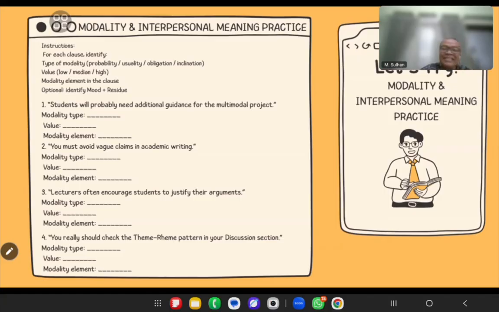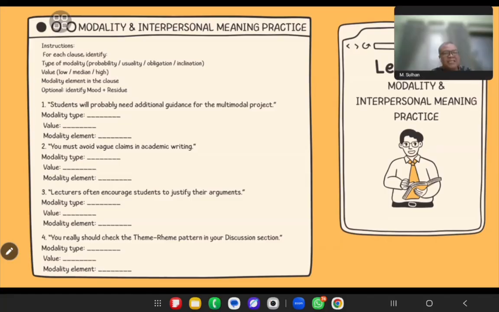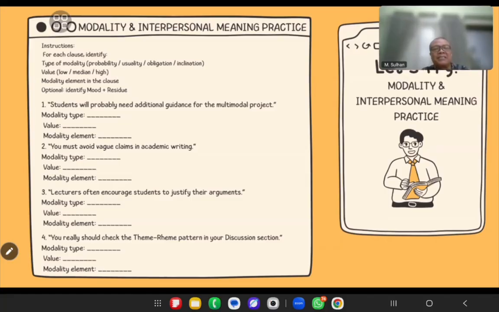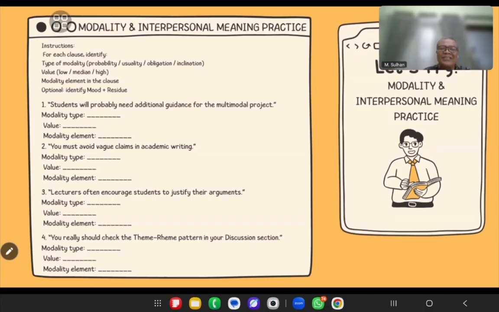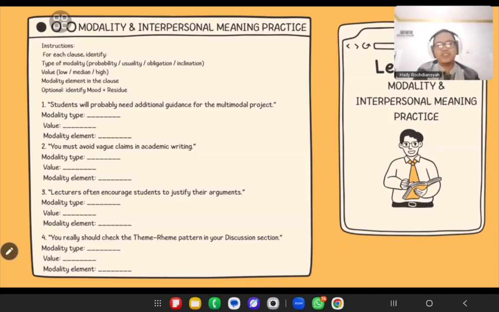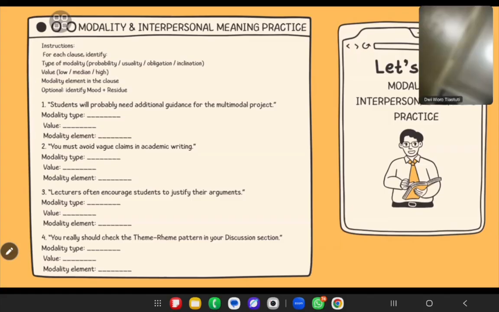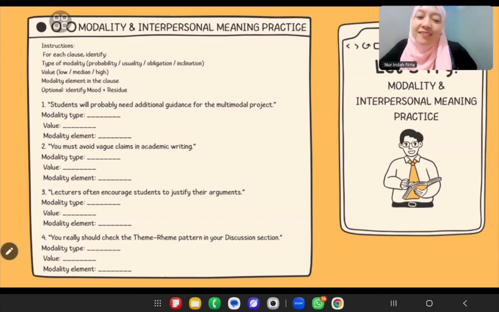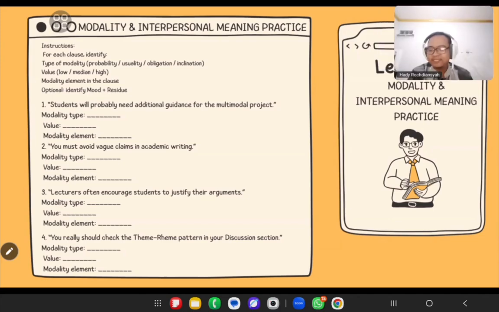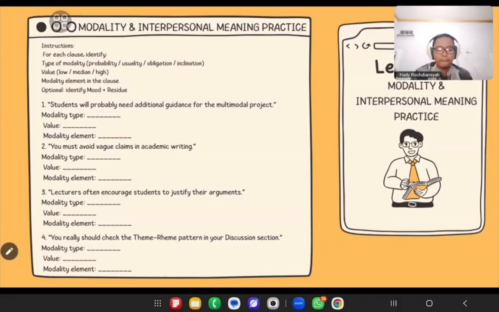Not just only often, but justify. Ellipsis. This is ellipsis. So you don't see it. Often do. There is no do here, but automatically it is an ellipsis. So often do, not just only often, but often do.